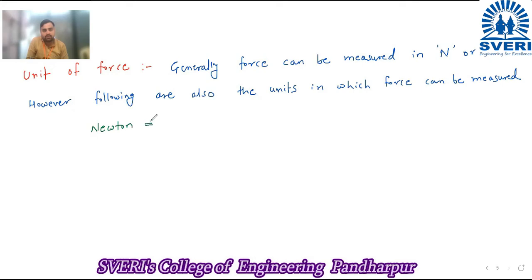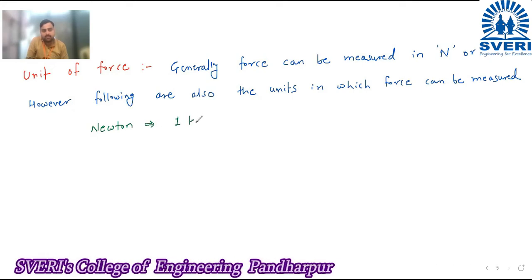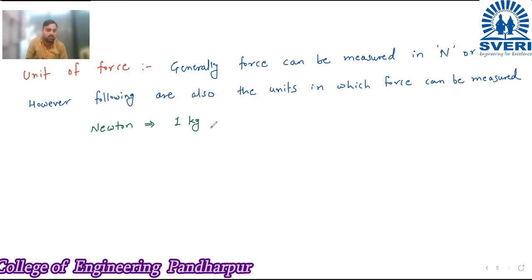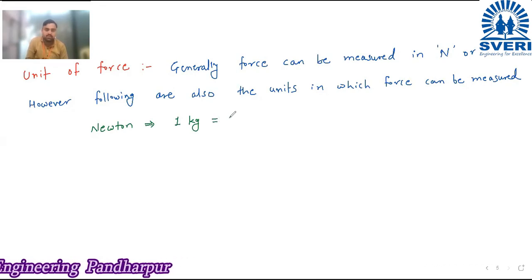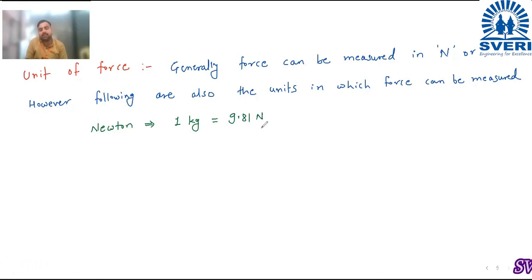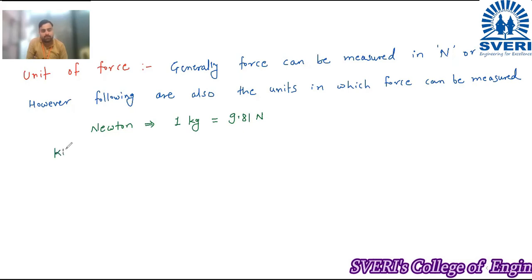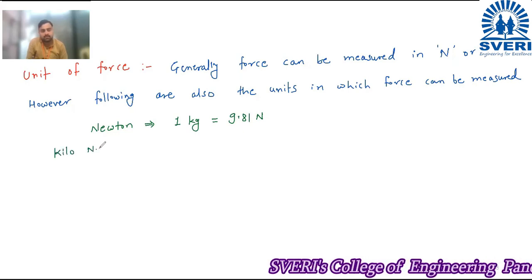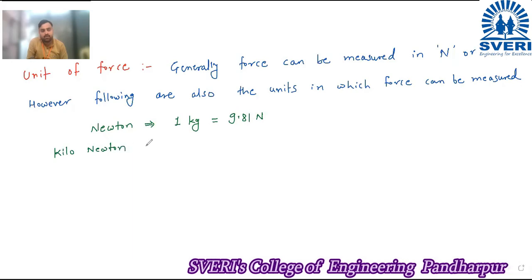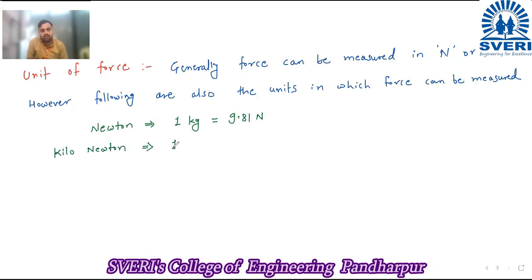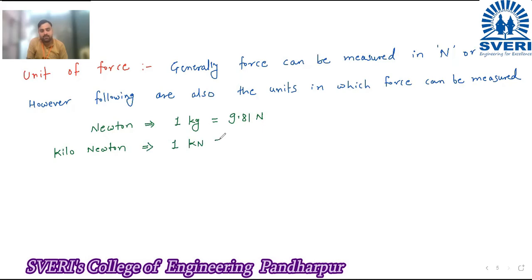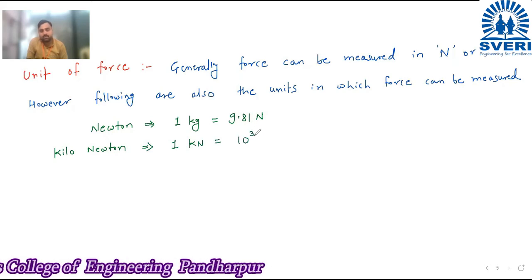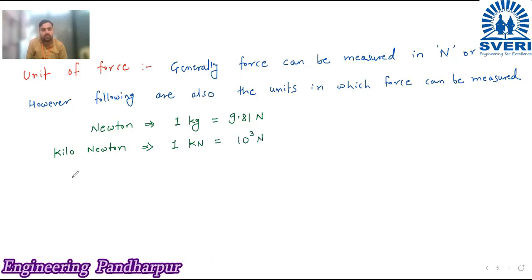Newton. So we know that 1 kg. Side by side I am also giving you the conversion. 1 kg is equal to 9.81 Newton. Sometimes we round it up to 10 Newton also. Then next is kilonewton. 1 kilonewton is equal to 10 raised to 3 Newton.